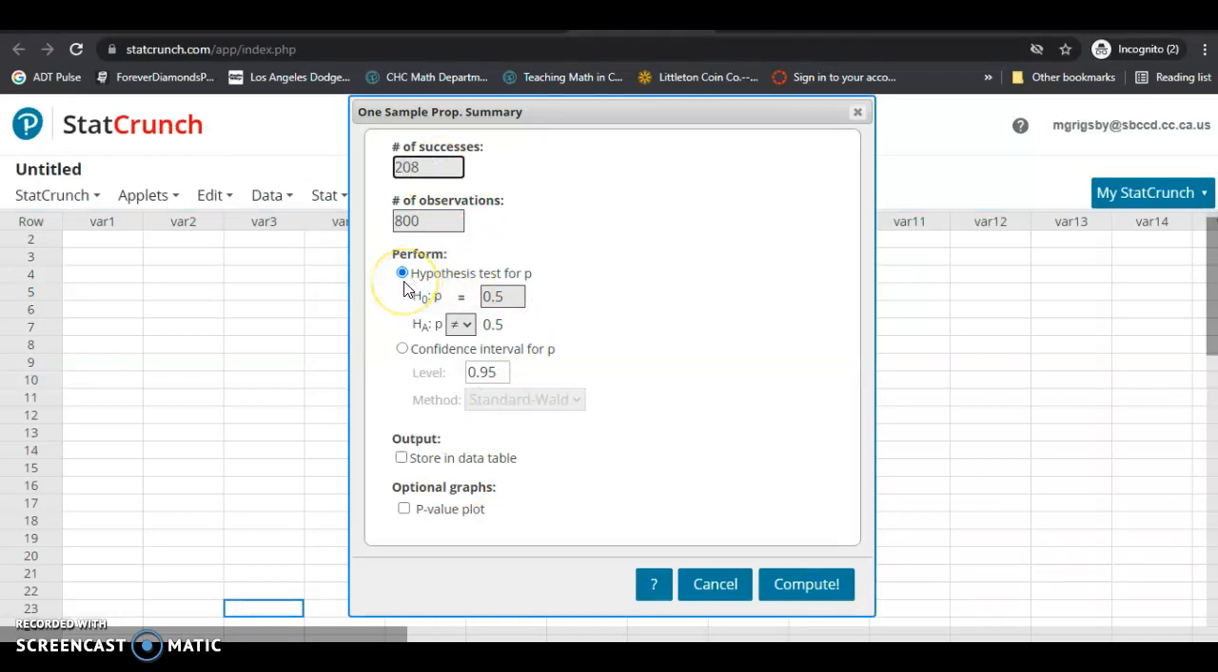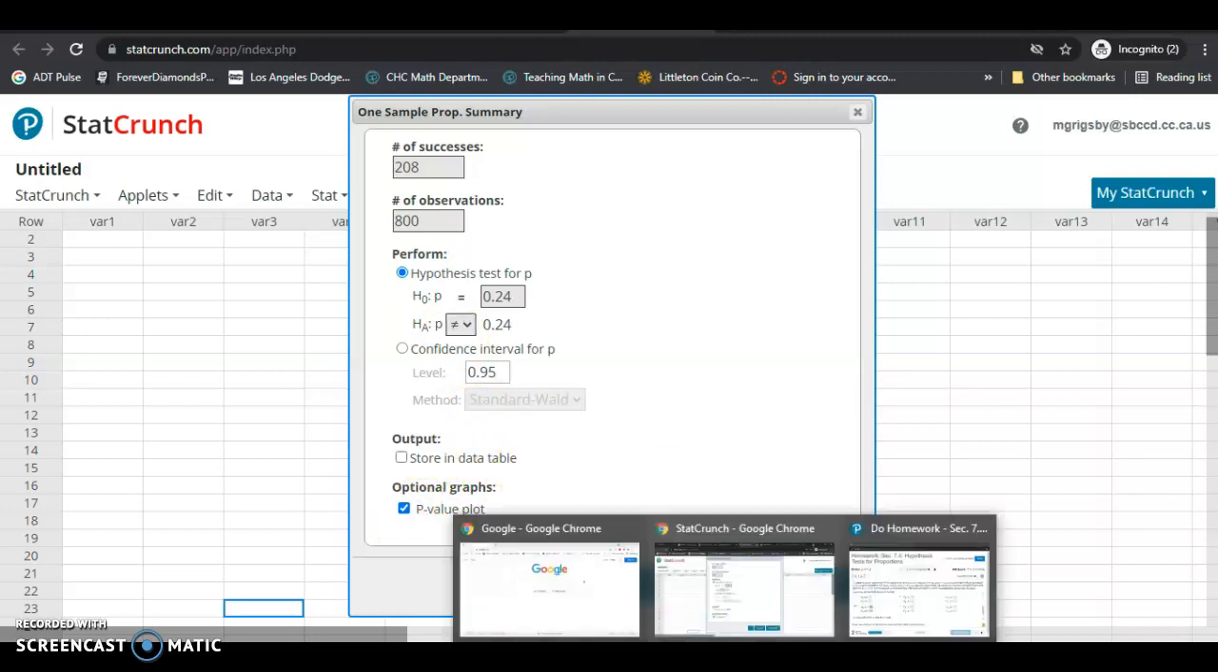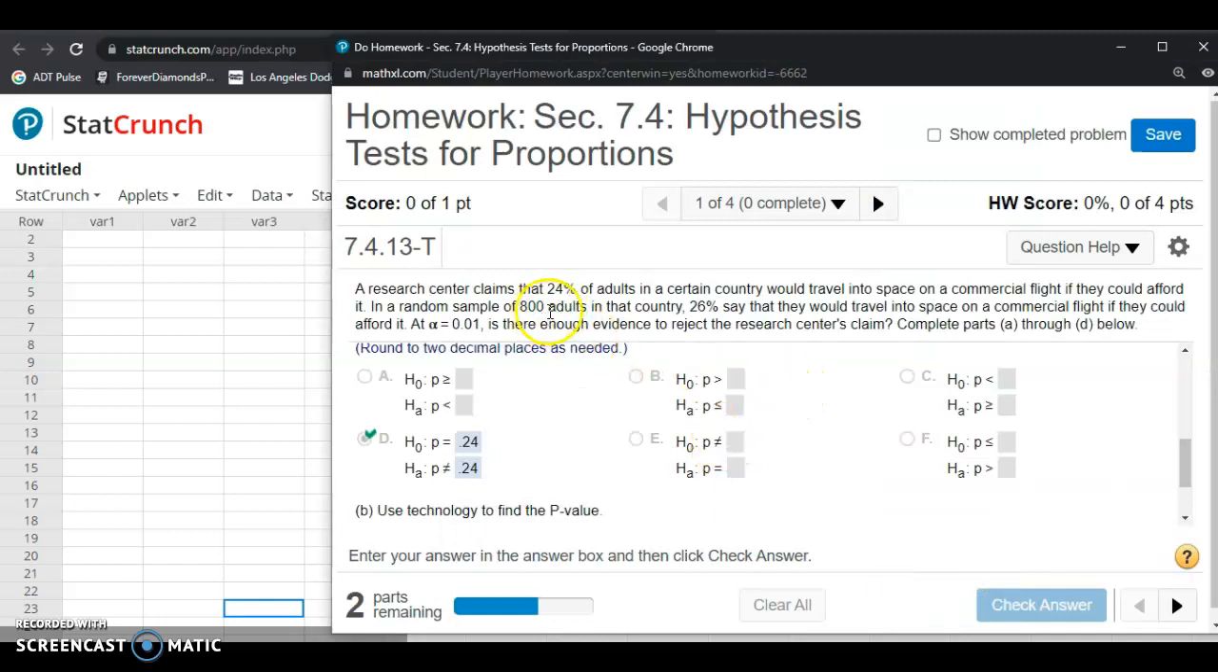Remember, we're doing a hypothesis test, so we're going to select this button, which is already selected. Our hypothesized proportion is 24%. So in the null hypothesis, it's equal to 24%. The complement of equal to is not equal to, so not equal to will be selected for the alternative. We can create a p-value plot, although that's not necessary. Let's just quickly verify that we've entered the correct information. 24% is the hypothesized proportion. That's the claim. This is the null and alternative hypothesis. That's what we should have in StatCrunch.